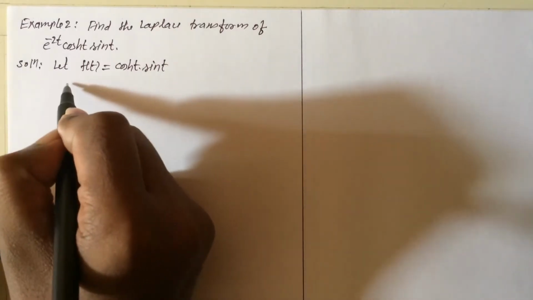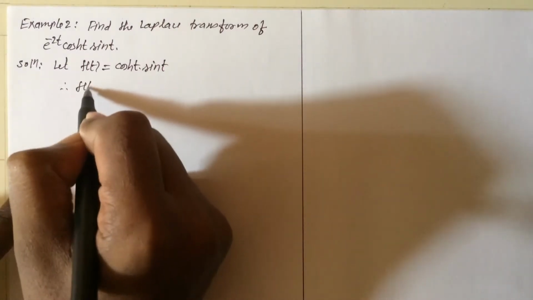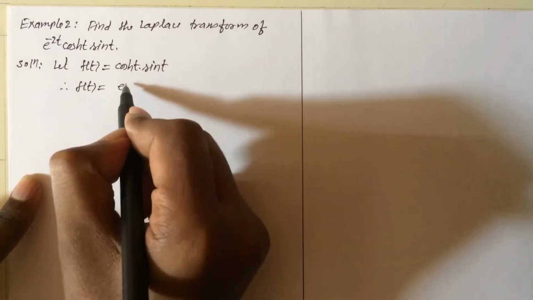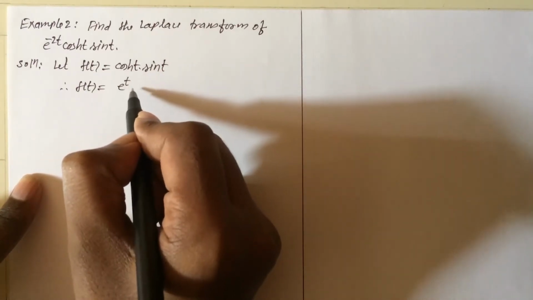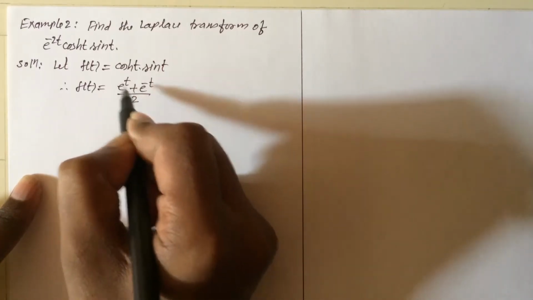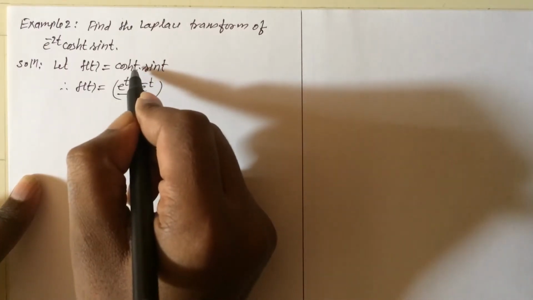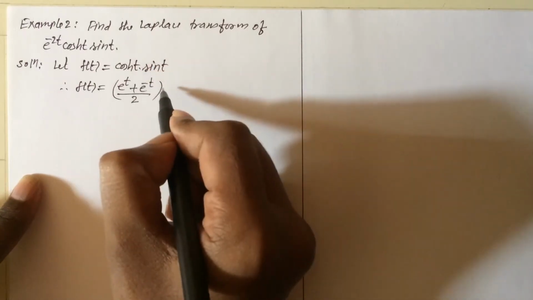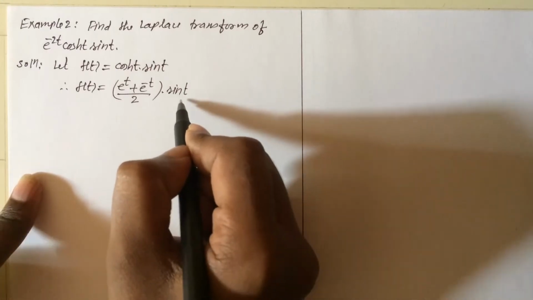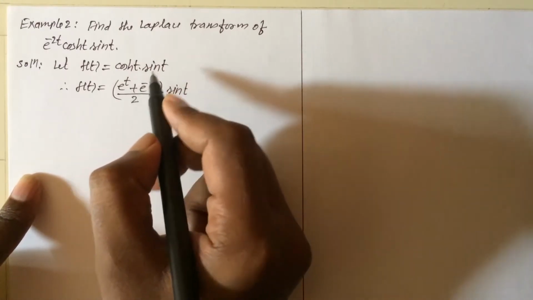So this can be written as, therefore f of t equals hyperbolic cosine, which is e raised to t plus e raised to minus t divided by 2. So hyperbolic cosine t can be written as this, into sin t. Now multiply sin t inside the bracket.